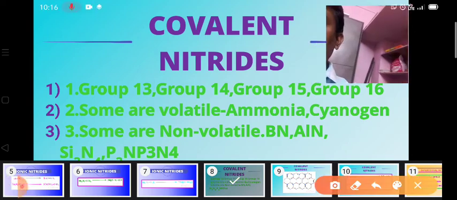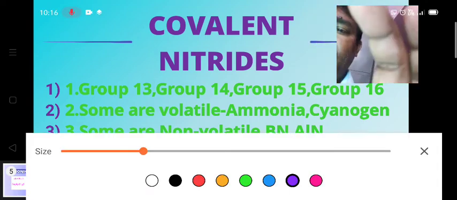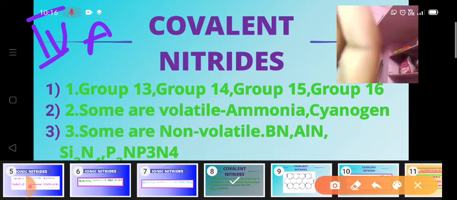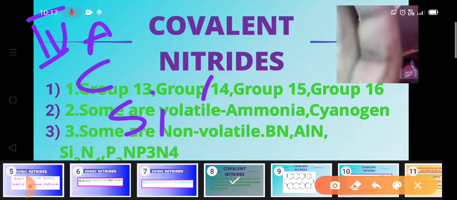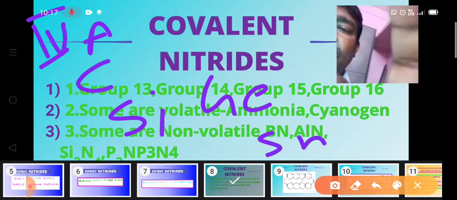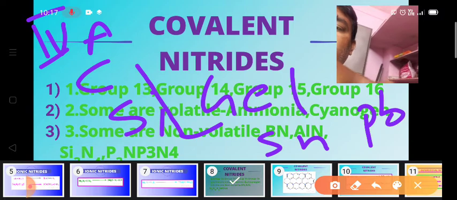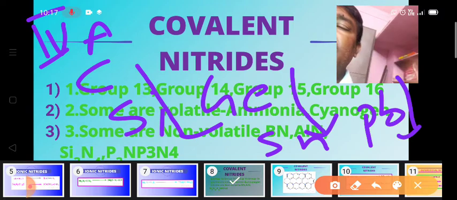Now we try to recollect what are the fourth A group elements. Okay? Look here. Fourth A group elements are carbon, silicon, germanium, tin, and lead. Carbon, silicon, germanium, tin, and lead.